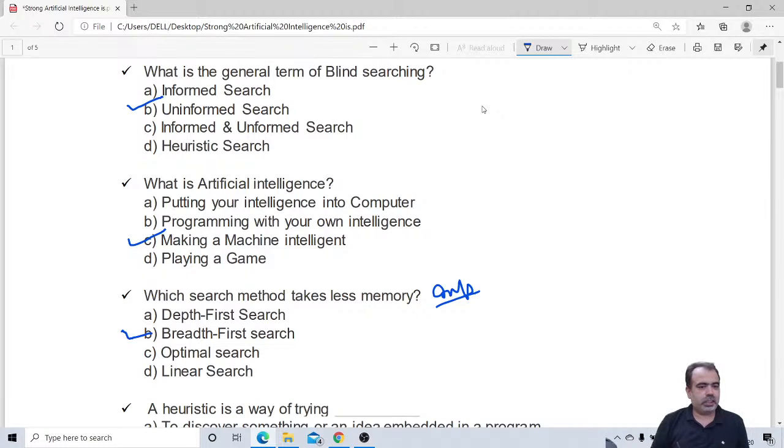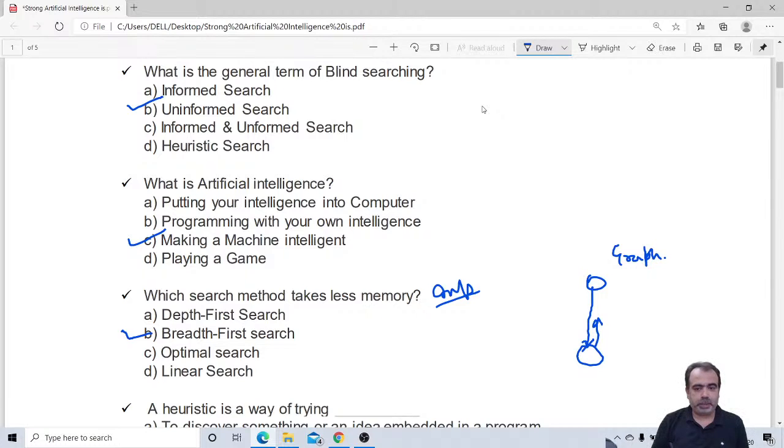Breadth first search is the correct answer, because in the depth first search, if you remember the algorithm, we first move towards the last node and then retrace back. So all the graph or whole tree is stored inside the memory.